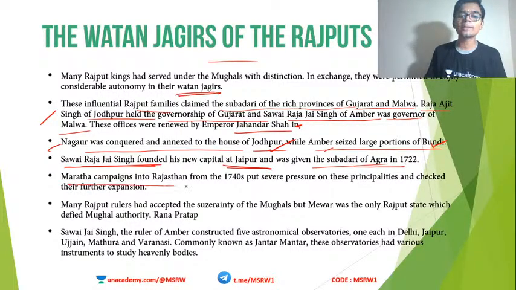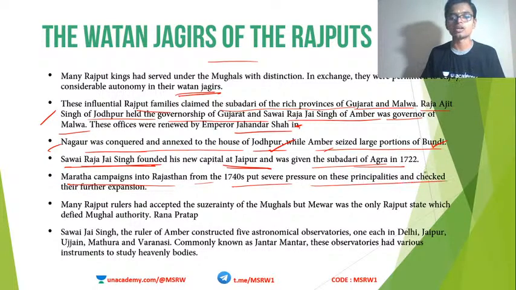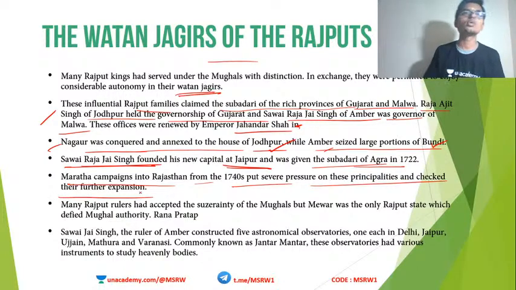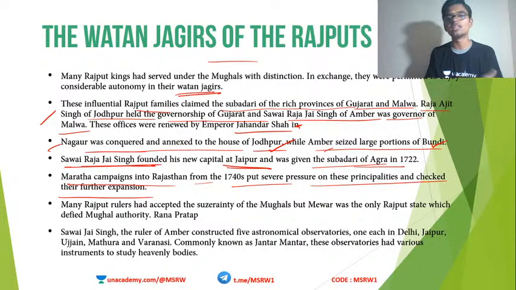Then Maratha campaigns into Rajasthan from the 1740s put severe pressure on the principalities and checked their further expansion. When the Mughals actually became weak, Marathas started expanding. Marathas became extremely powerful. By the time of the Third Battle of Panipat, Marathas were the only power in India who could actually stop Ahmad Shah Abdali and who could have actually ruled the whole of India.